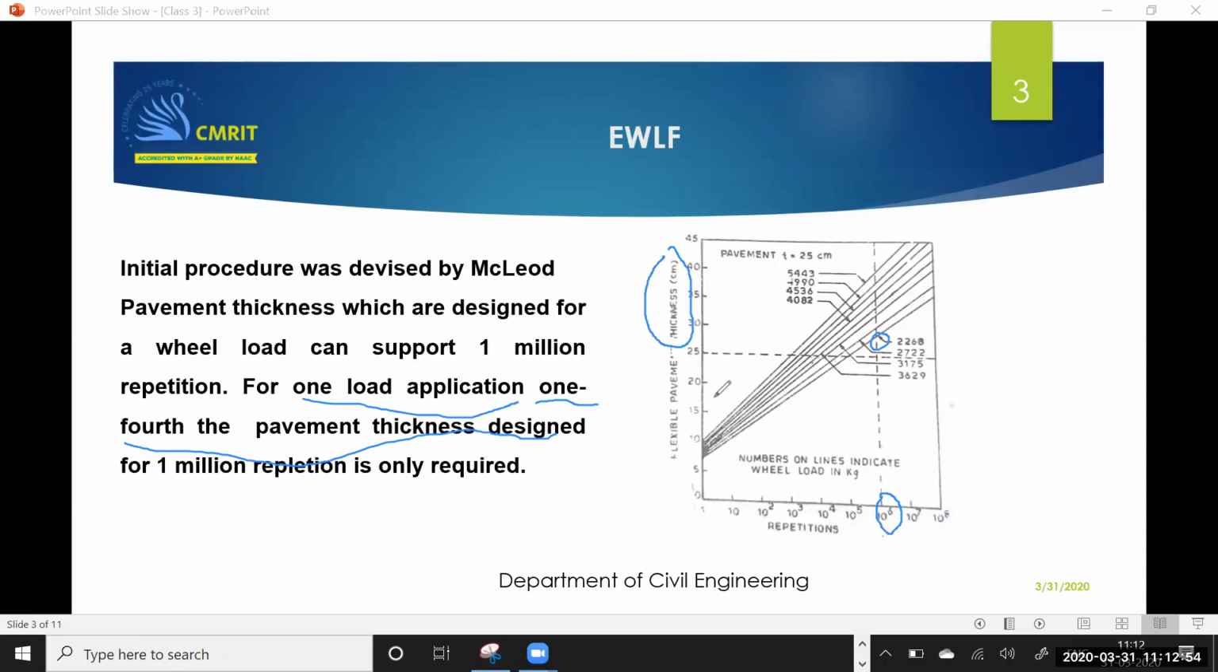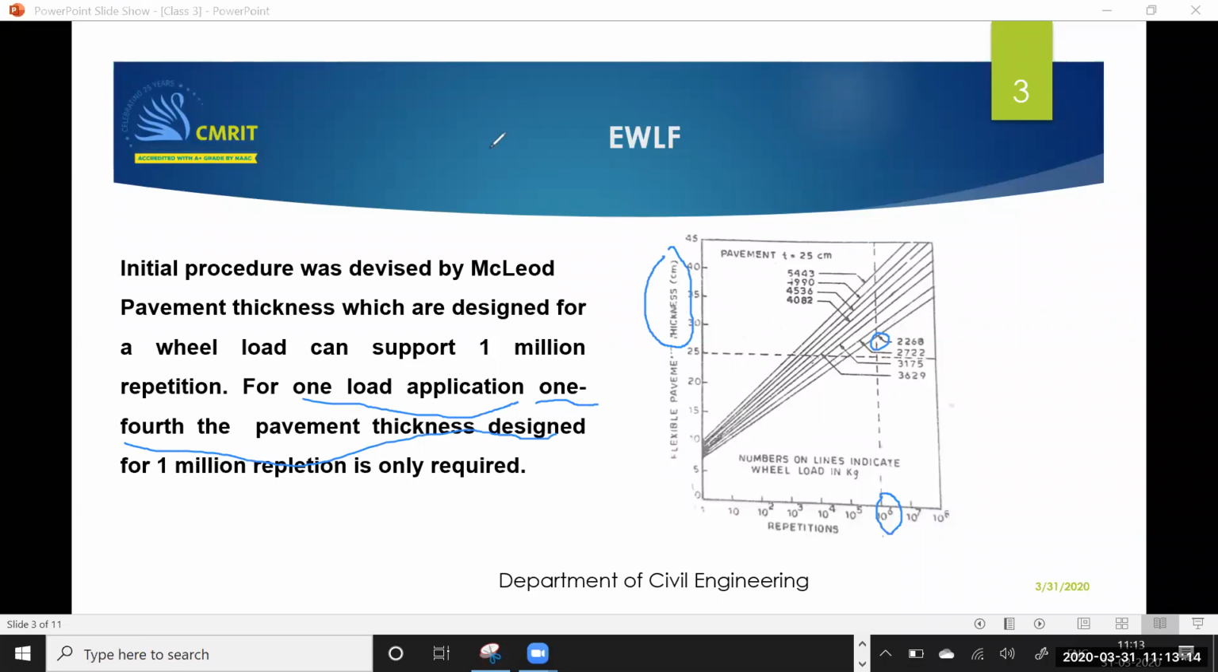So in MacLeod, what did he do? According to him, he considered that if one pavement thickness can sustain 1 million repetition, 1/4 of its thickness can sustain 1 load repetition.